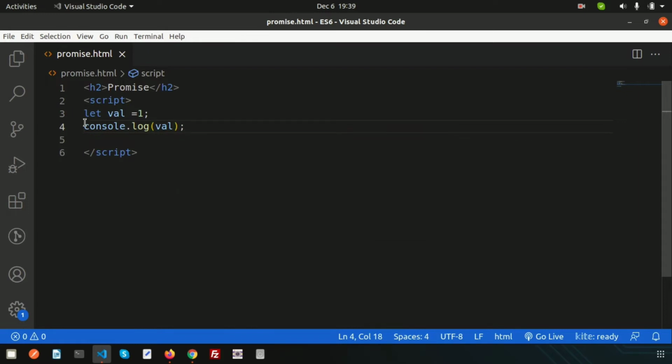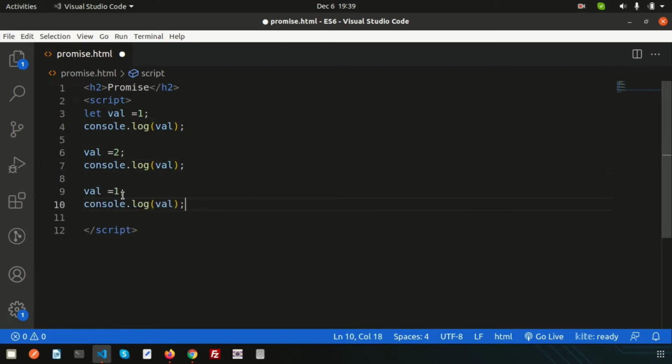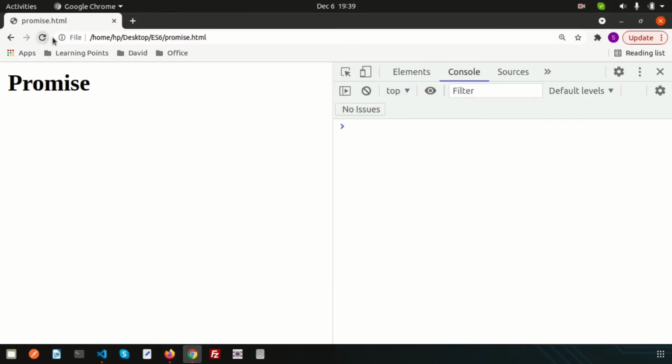Now let's take another, val equal to 2, and again another val equal to 3. Let's see how it appears in the output. We know it's very simple, we will get the output 1, 2 and 3.